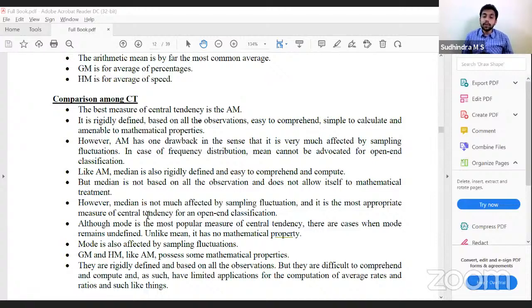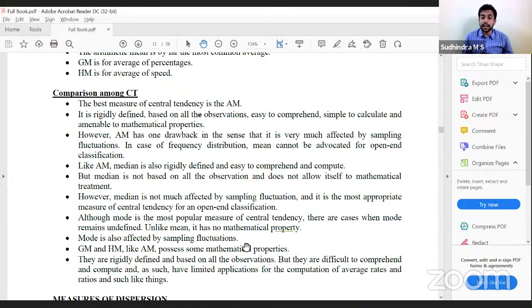Then geometric mean, harmonic mean possess some mathematical properties. We can have some analysis done. They are rigidly defined and they are based on all the observations, but the disadvantage there is difficult to comprehend and compute. That is the main disadvantage. Apart from that, they're the best measures of central tendency, but the disadvantage is difficult to comprehend and compute and have limited applications for computation of average rates, ratios, etc. Clear with this?